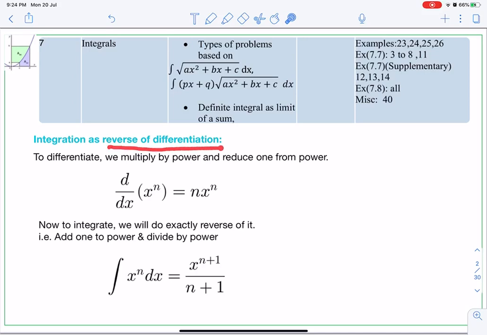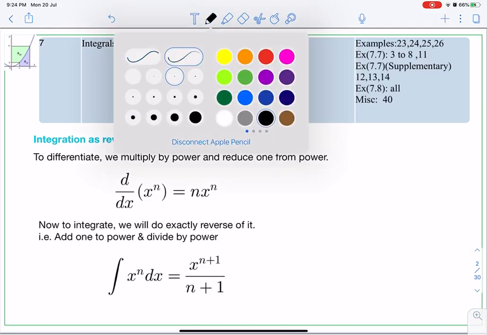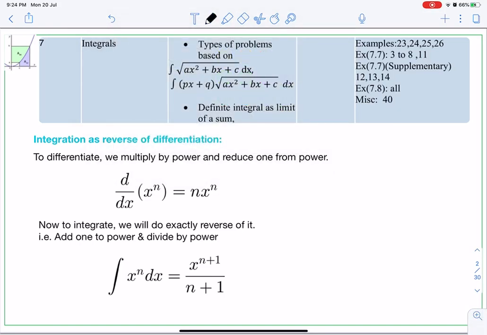Integration as reverse of differentiation. To differentiate, what we do is we multiply by the power and reduce 1 from the power. So look here, if you have to differentiate d by dx of x to the power n, what you do is bring the power to the left, means you multiply by the power, and then minus 1 from the power. So n into x raised to n minus 1. Okay. Yeah, I forgot that minus 1.